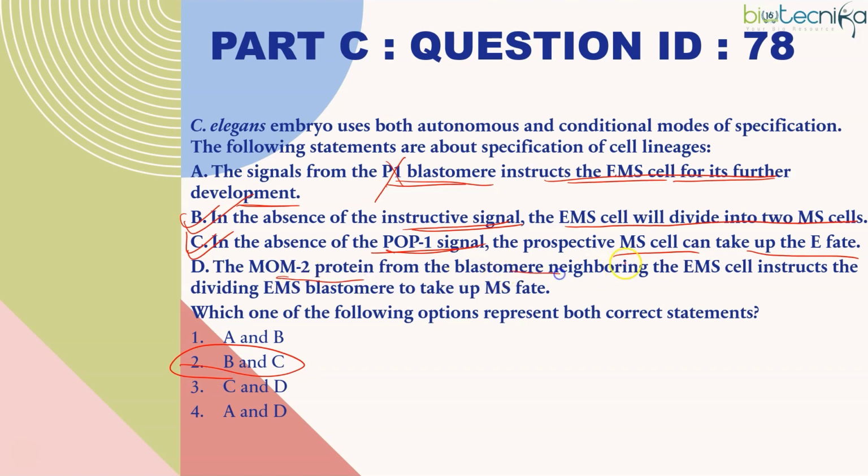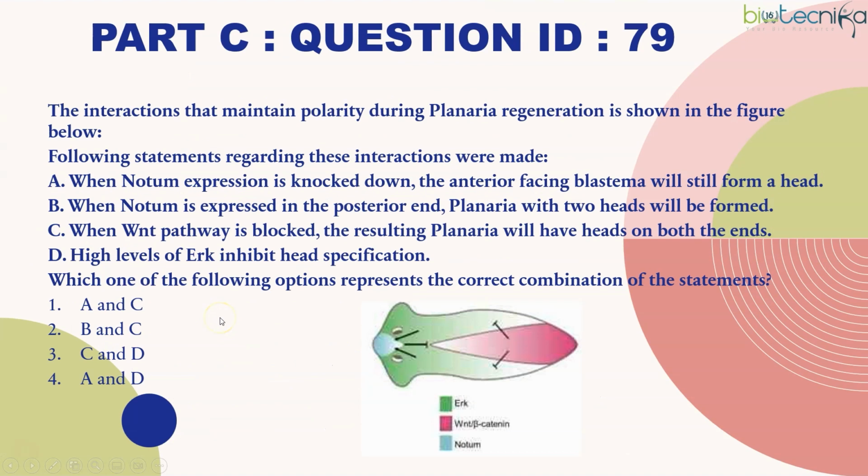MOM2 protein from the blastomere which is neighboring the EMS cell instructs the dividing EMS blastomere to take up MS fate. No, it will be giving signal to take up endodermal fate. Whichever cell is in contact with P2, it gives signal to that side cell to form the endoderm. So this is not correct. Okay, option 2 is the right answer.